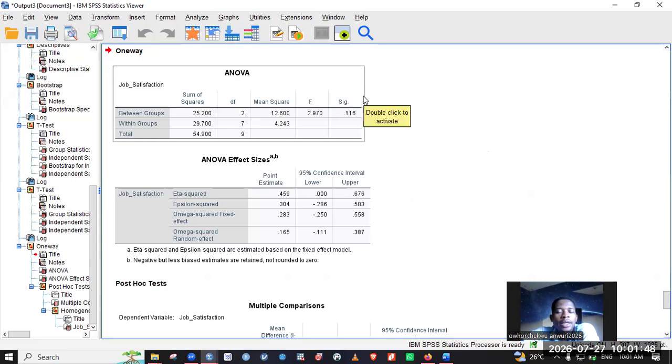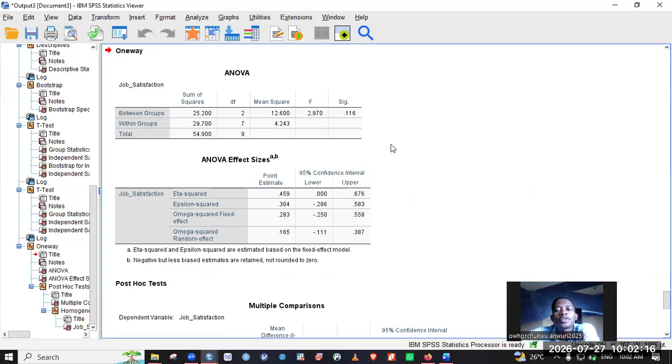Now, remember I said that if the p-value we got is greater than the 0.05 level, we are going to accept that there is no difference between academic qualification and job satisfaction. So in this case, it is greater. It's not less than 0.05 like we had in the t-test for school type. So it means that there is no significant difference.